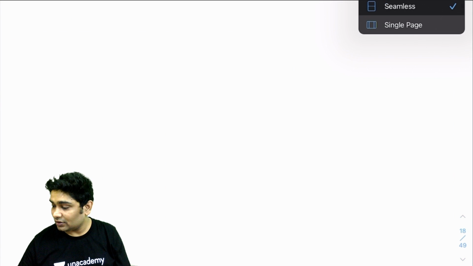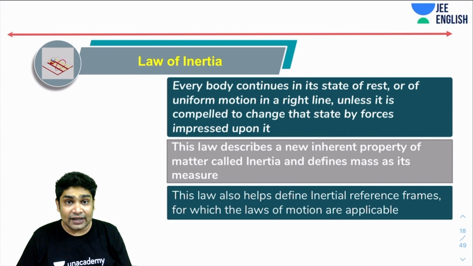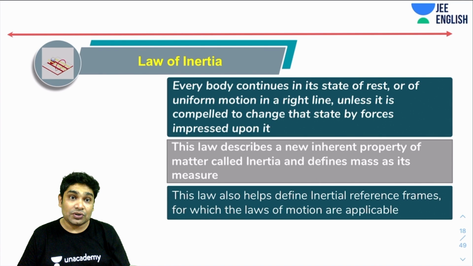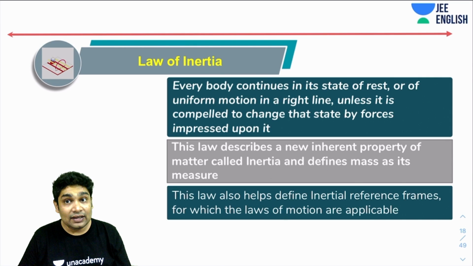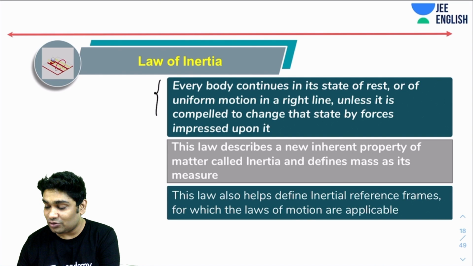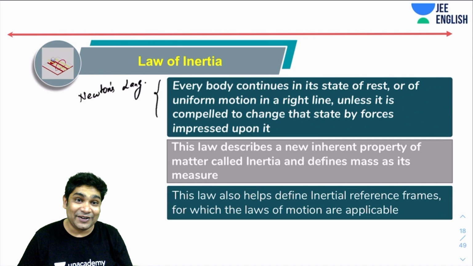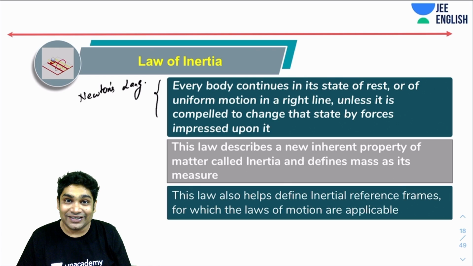The law of inertia tells us that every body continues to be in its state of rest or of uniform motion in a right line unless it is compelled to change that state by forces impressed upon it. By the way, this language has been chosen very carefully and this is supposed to be Newton's language. I thought it is best to present Newton's laws in Newton's language itself so that we don't have any kind of distortion.